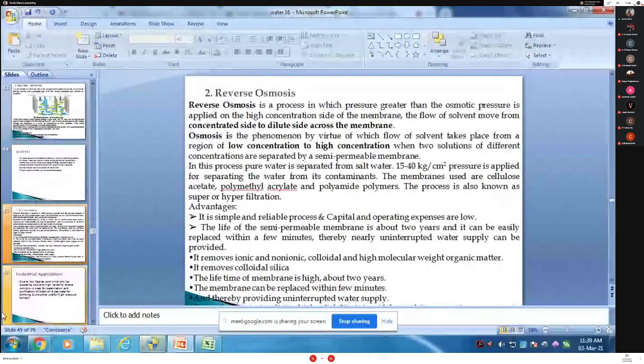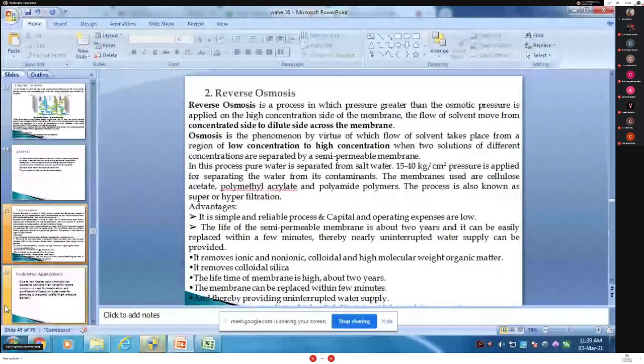Same process. In reverse osmosis, pure solvent is separated from its contaminants rather than removing the contaminants from the water. We cannot do it the other way, like taking out all the tea and putting only the tea into the cup. So removing the contaminants from the water, the membrane filtration is called superfiltration or hyperfiltration also. Okay, so this is the technique. It is the main theme.